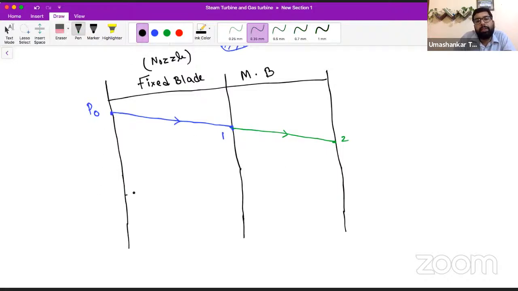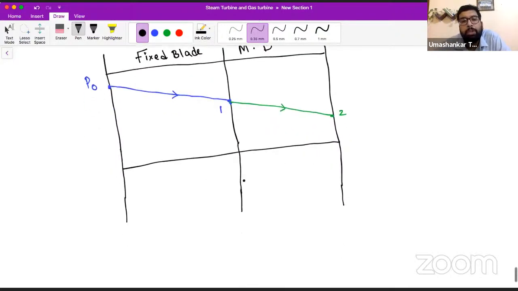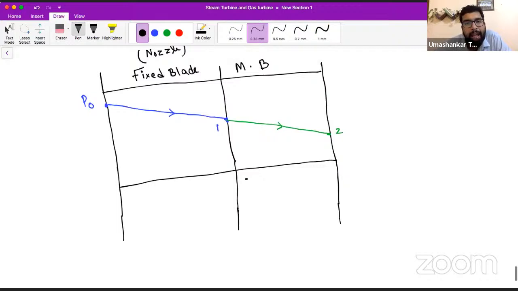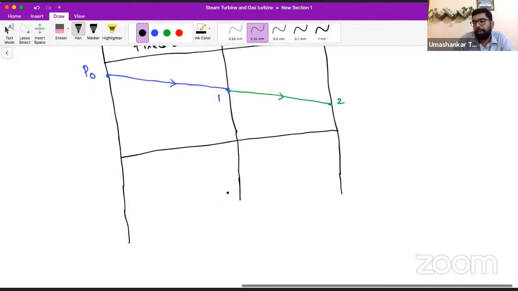So in the reaction turbine, the pressure decreases in the fixed blade as well as the moving blade.